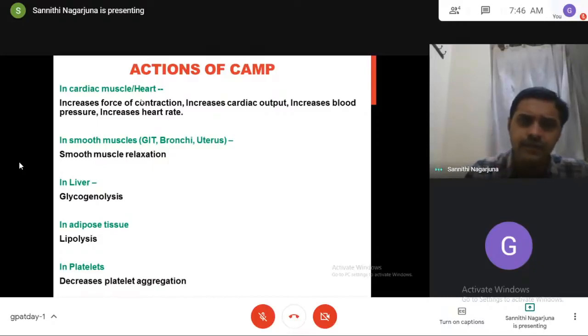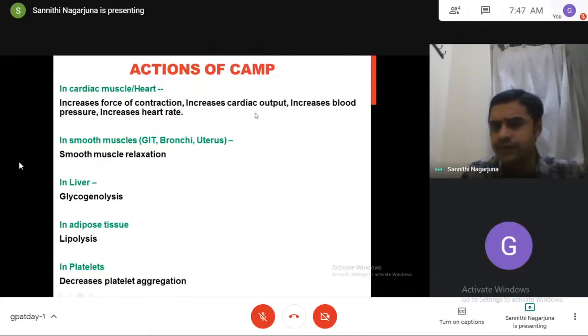It causes increase in the force of contraction, increase in cardiac output, increase in blood pressure, increase in heart rate. Cyclic AMP will increase all parameters. This is very, very important.